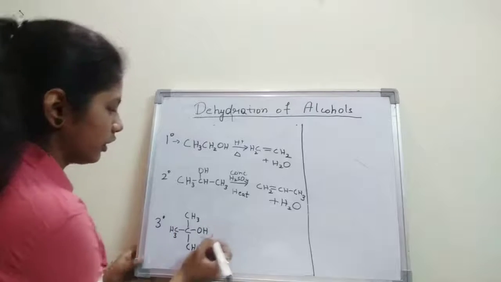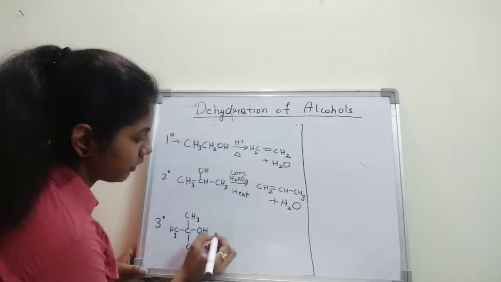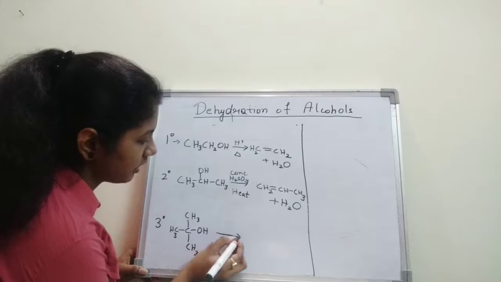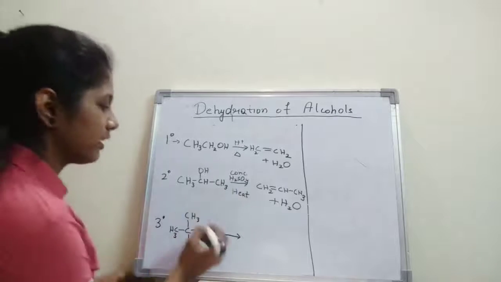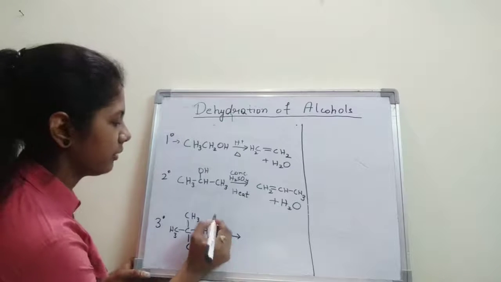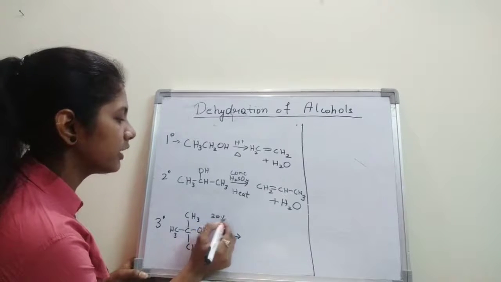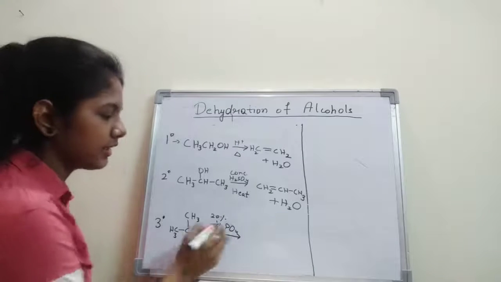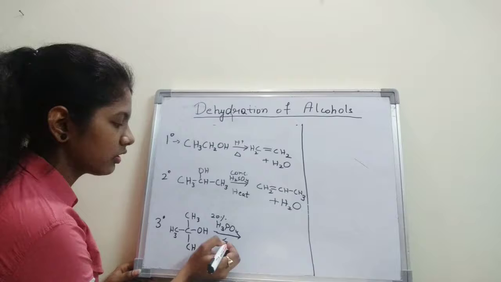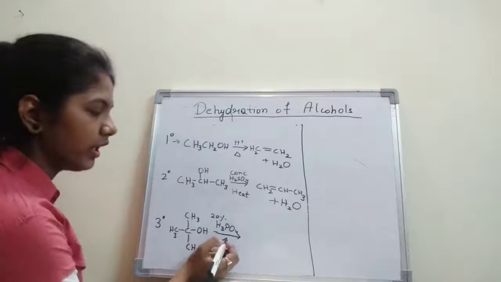So this is our tertiary alcohol. If you heat this, again using a protic acid, let's say 20% phosphoric acid solution, and also heating it, what do we get?